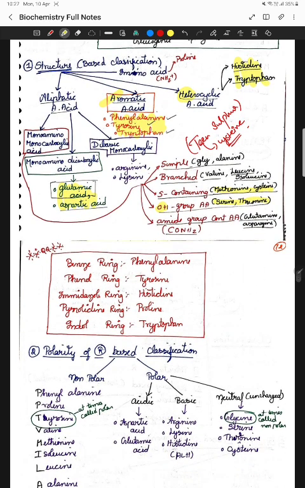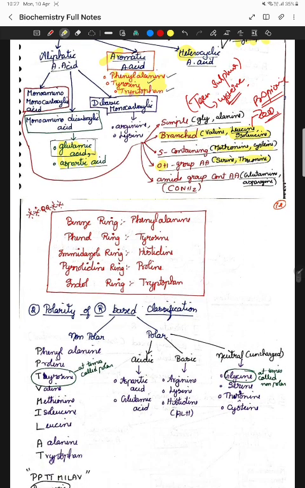And also your simple amino acids are glycine and alanine, the simplest amino acids. You should be knowing this, and mostly a question will not be asked. But your branched amino acids are there, especially valine, leucine and isoleucine. Why this is important: from here only the propionic acid metabolism will be happening. So for that reason this is a very important point.